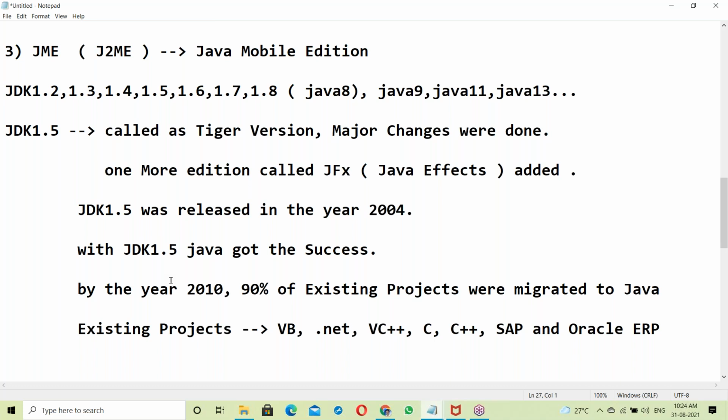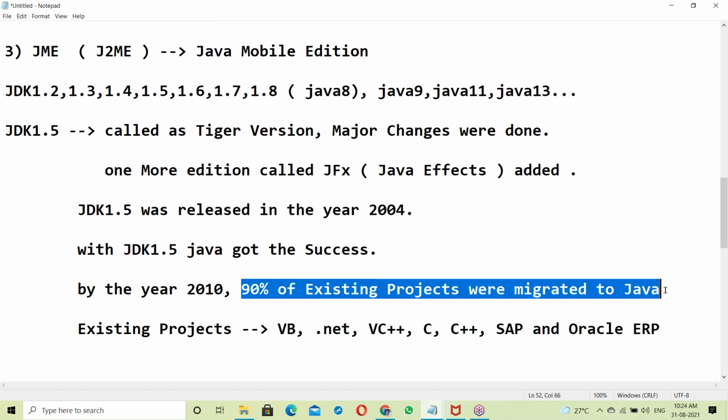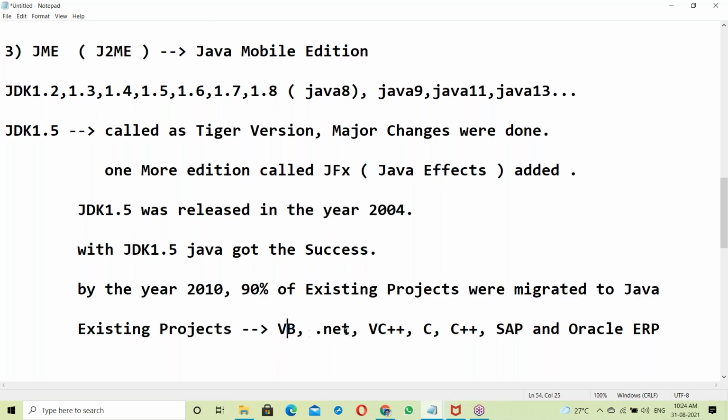By the year 2010, 90% of existing projects were migrated to Java, like Visual Basic, .NET, VC++, C language, C++, SAP, Oracle ERP.